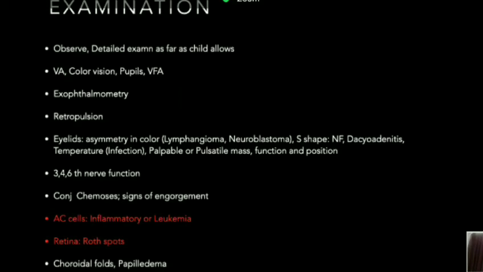But here, in certain situations where you may have a leukemic involvement of the orbit, you may just find Roth spots on the retina, or inflammatory or leukemic cells in the AC. That itself may give you a clue about the diagnosis. So do a proper, complete examination is all I want to say.